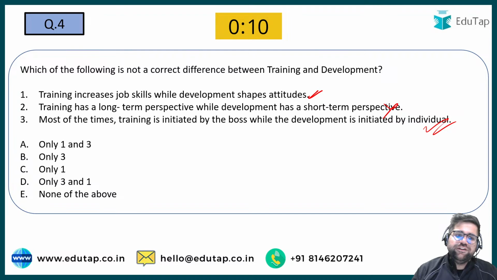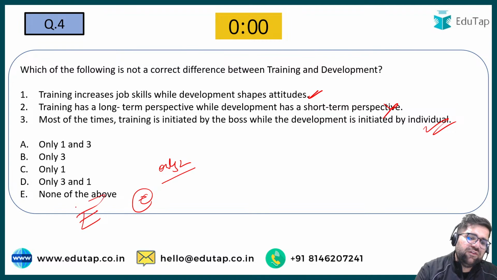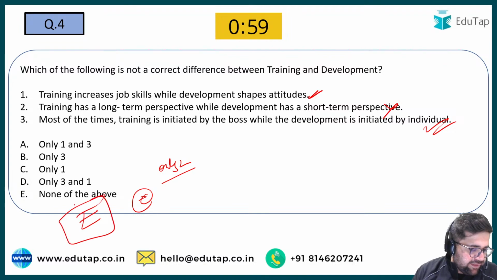So, if you see which of the following is not a correct difference, therefore, the correct answer will be option number E, because only two would be the correct answer, but it is not given. Therefore, the answer will be option number E. Let me see who have given the answer as option number E. Shubham, Nilesh, Niharika, Mansi, Unfiltered, Dhaval. All of you have given the answer as statement number E.